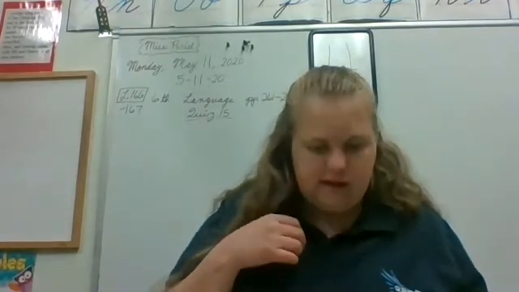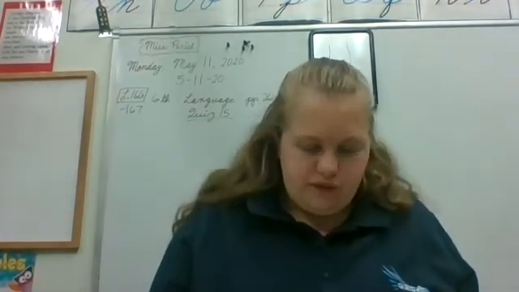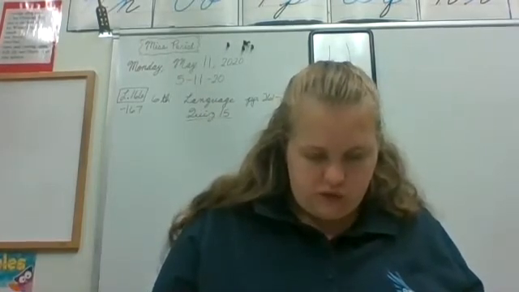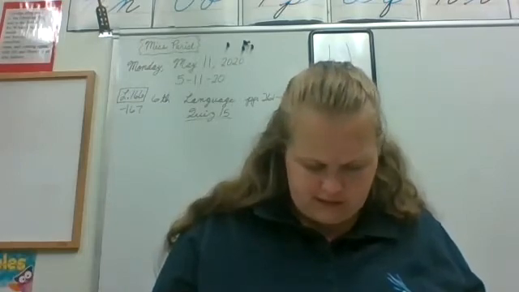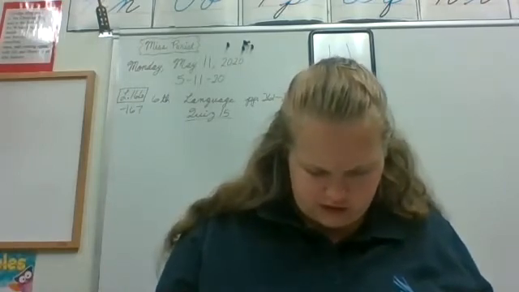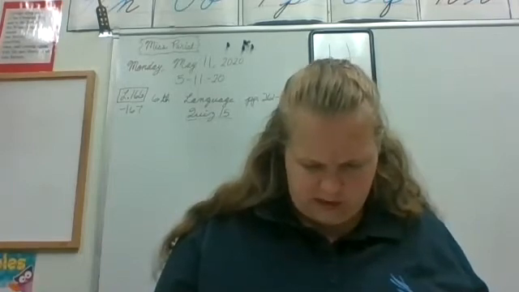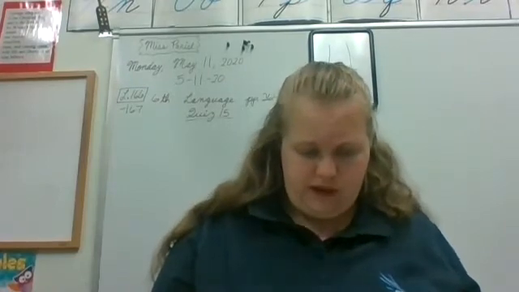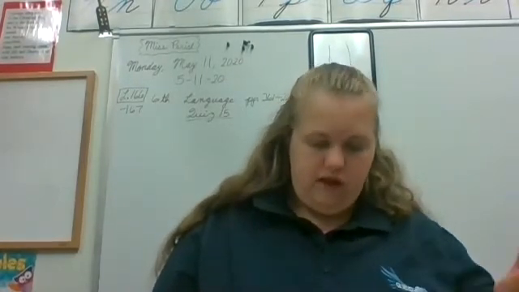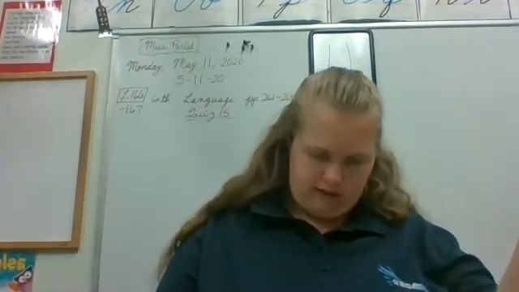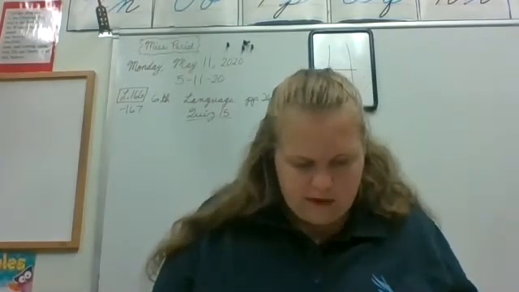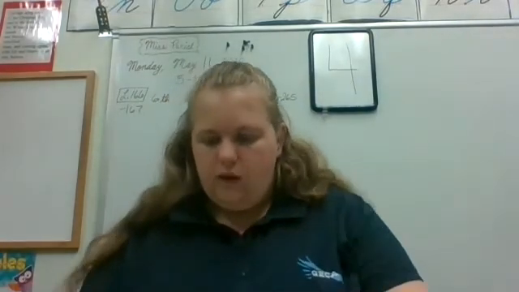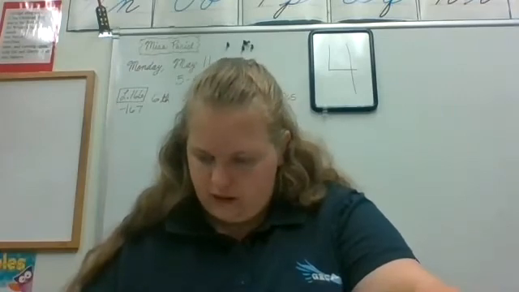In the parentheses at the end of the sentence, it gives you the pronoun that you should be using. Some of them have two blanks in the same sentence, some of them have just one, so just pay attention to that. The first blank would be the first word, the first line on the other side, and then the second one would be the second line. So I'm going to have you do all of those, but then when we look at the 265, we'll have you do some of these.